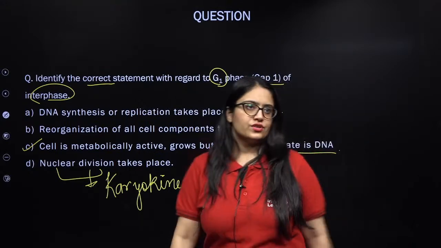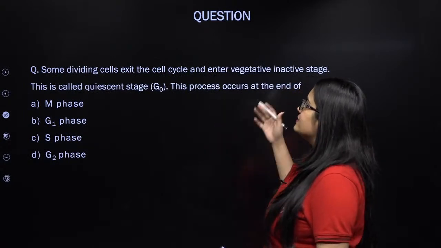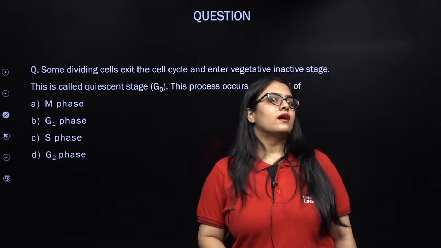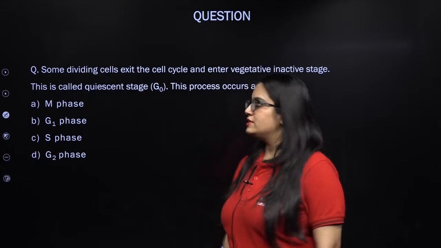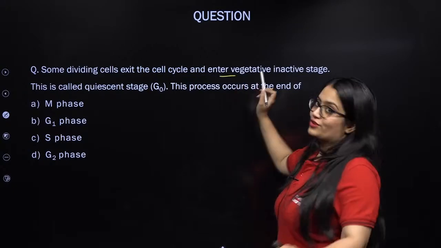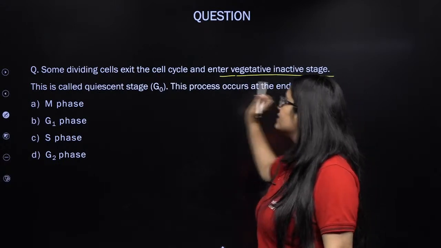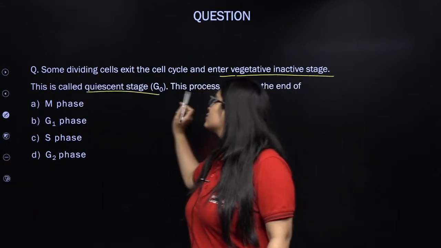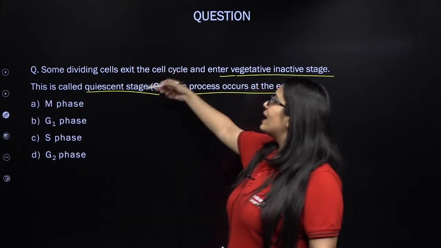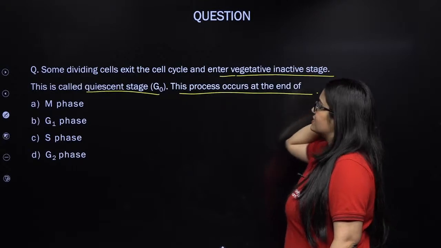Now let's see the next question, guys. The next question is, some dividing cells exit the cell cycle and enter the vegetative inactive stage. This is a quite good question. If I remember correctly, it was asked in NEET 2020. This is the quiescent stage, G0. I repeat myself: some dividing cells exit the cell cycle and enter the vegetative and inactive stage. This process occurs at the end of...